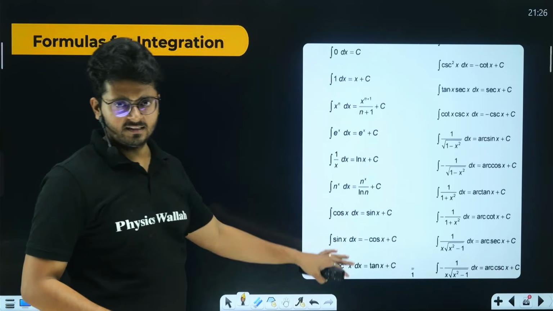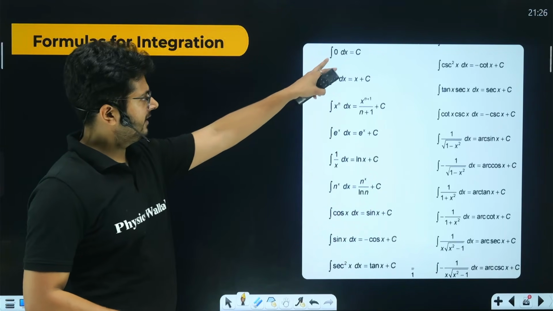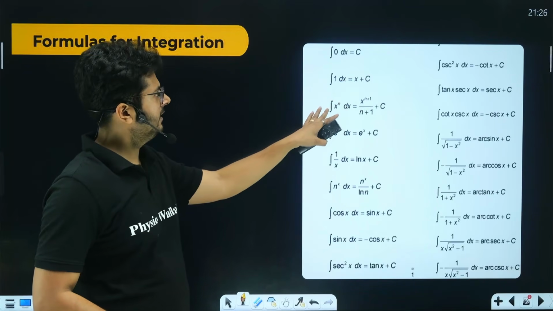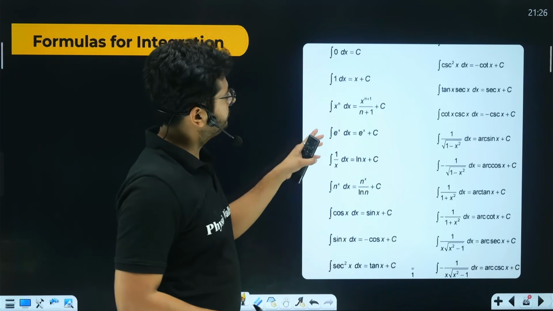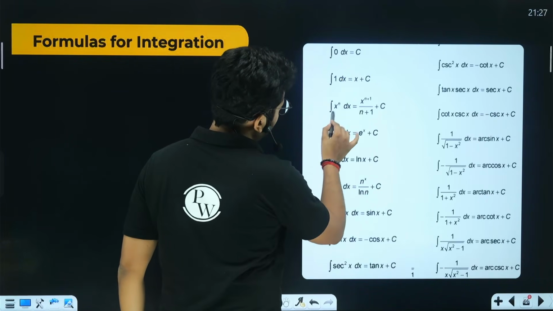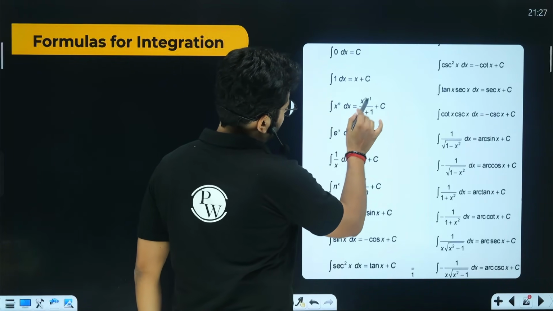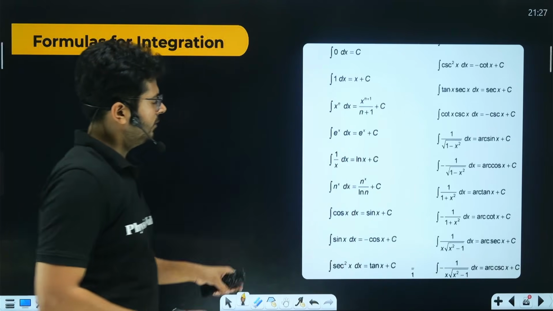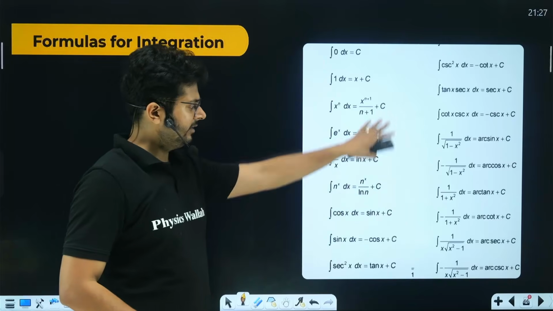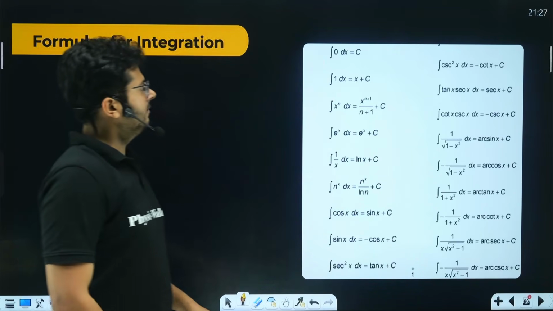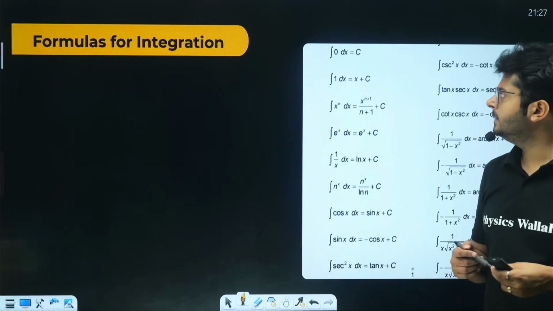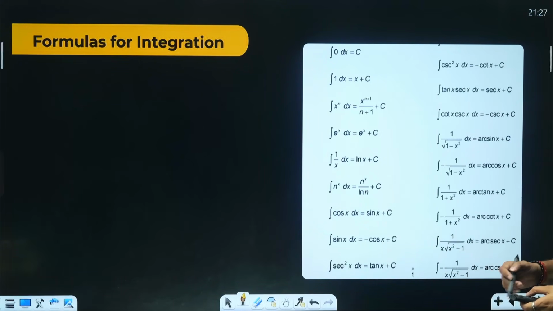And these are the formulas. For integration, if we are integrating 0, we will get a constant. If we are integrating 1, we will get x plus c. Integrating x to the power n, we will have x to the power n plus 1 upon n plus 1. Integrating e to the power x, we have e to the power x plus c. Just like that, we have the entire list over here. So I believe the ideas are very, very clear.